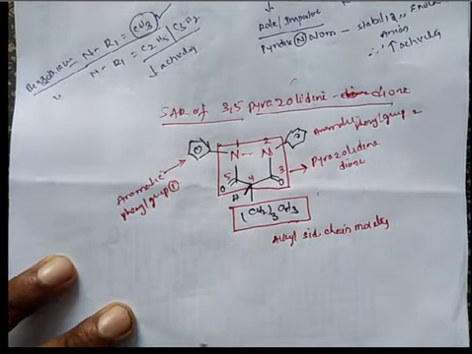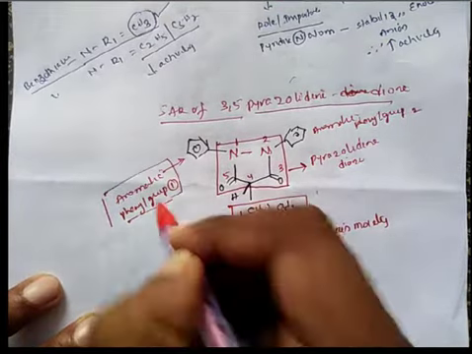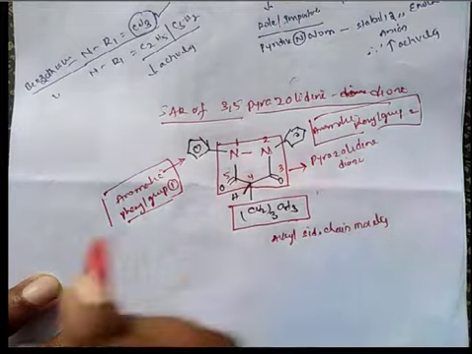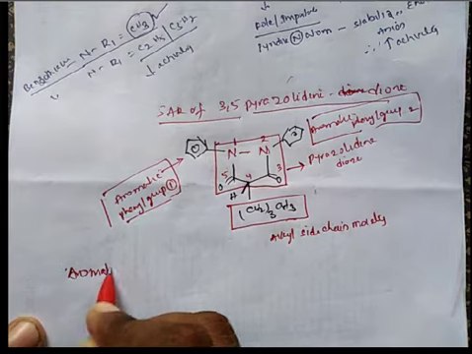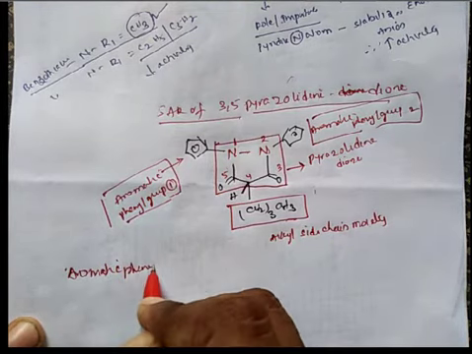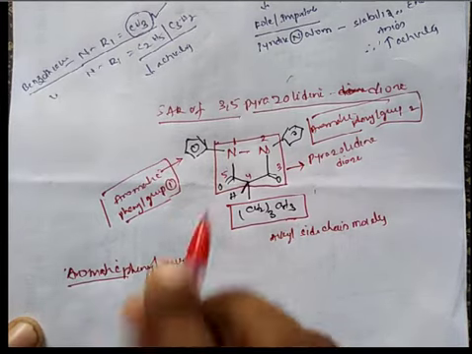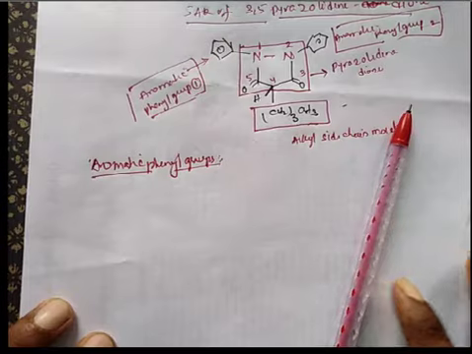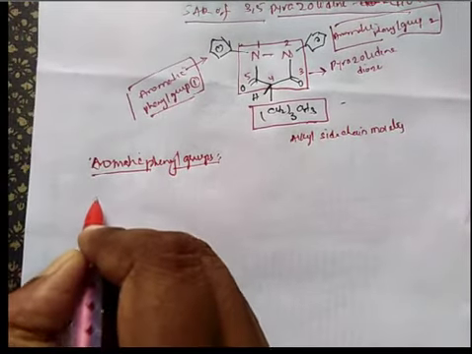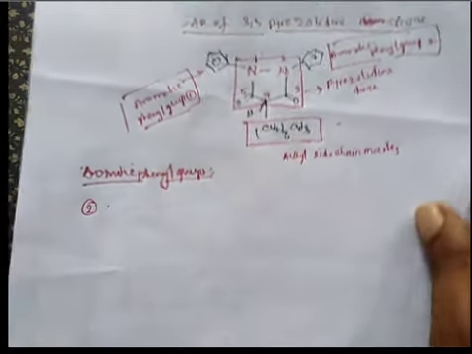First we will discuss these aromatic phenyl groups. There are two phenyl groups, on the first nitrogen and second nitrogen.